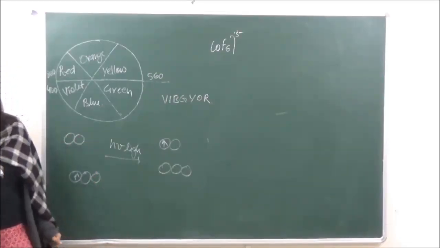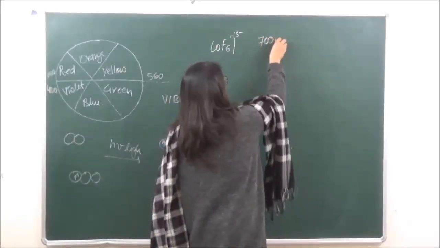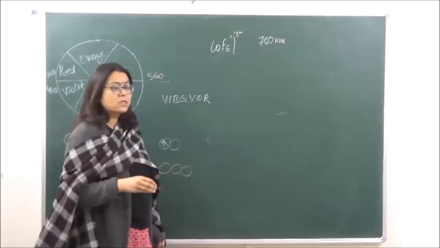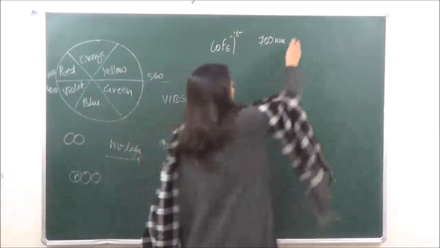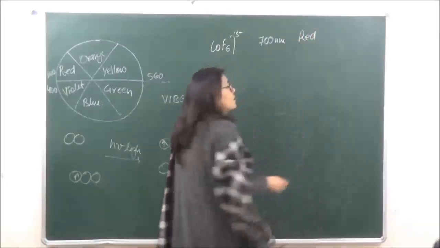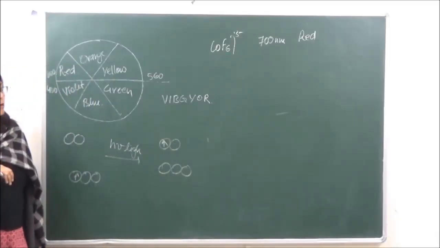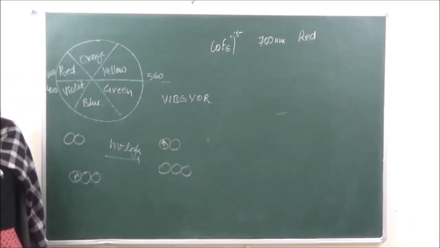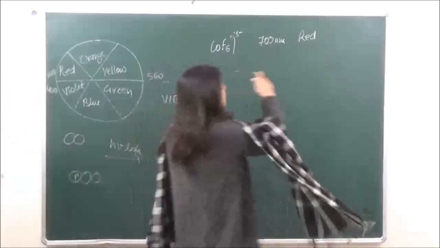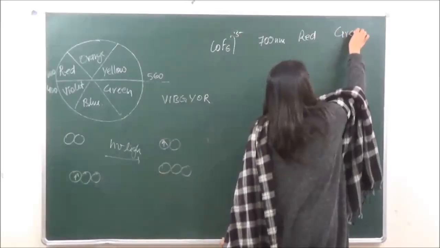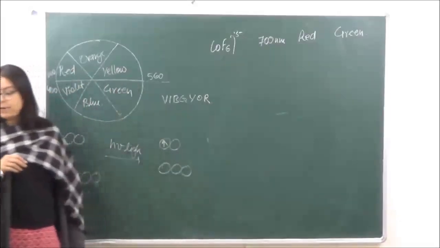Over here it is seen that [CoF6]3- absorbs energy of 700 nanometers. It means that it is absorbing the red radiation from the VIBGYOR. If it absorbs red, it should appear green. So this [CoF6]3- appears green. It absorbs red and it appears green.